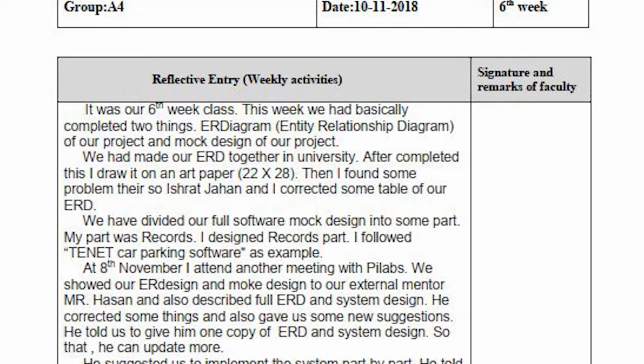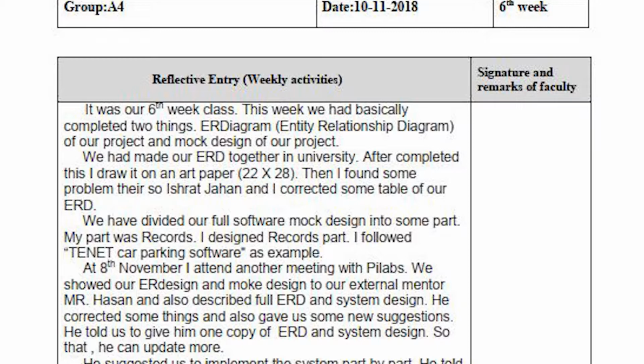This week we had basically completed 2 things: the ER diagram, the entity relationship diagram of our project, and the mock design of our project. We had made our ERD together in university. After completing this, I drew it on an art paper. When I found some problems there, Israt Jahan and I corrected some tables of our ERD.